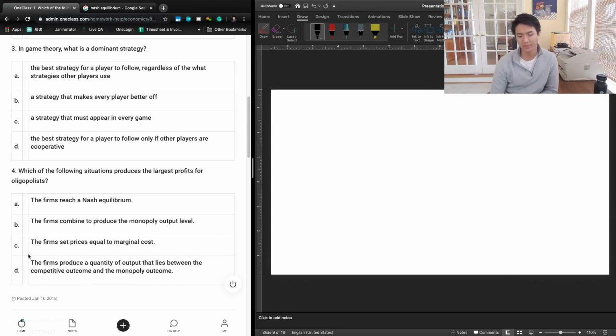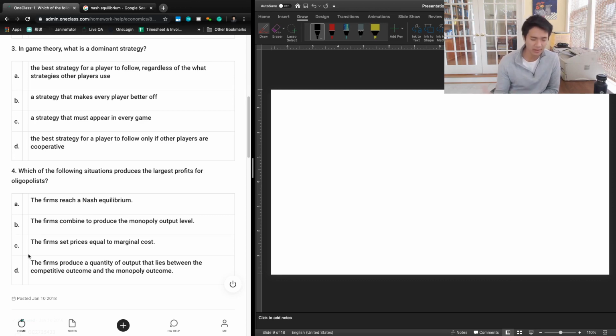Question 3 says, in game theory, what is a dominant strategy? So let's take a look at the answer choices. A, the best strategy for a player to follow regardless of what strategies other players use. B, a strategy that makes every player better off. C, a strategy that must appear in every game. Or D, the best strategy for a player to follow only if other players are cooperative.